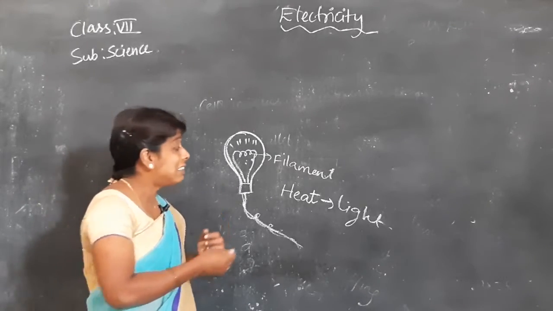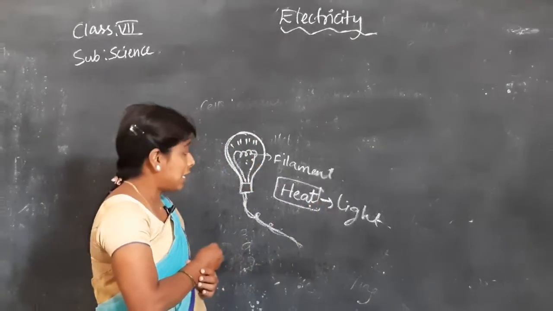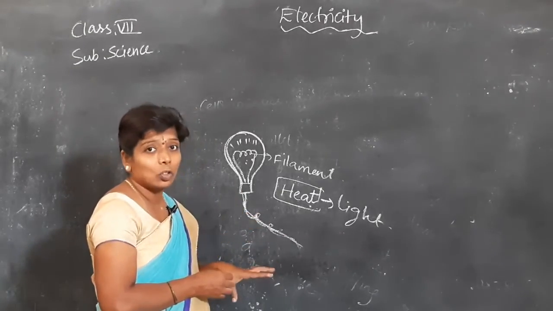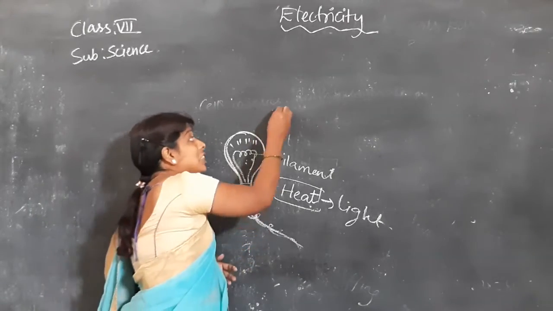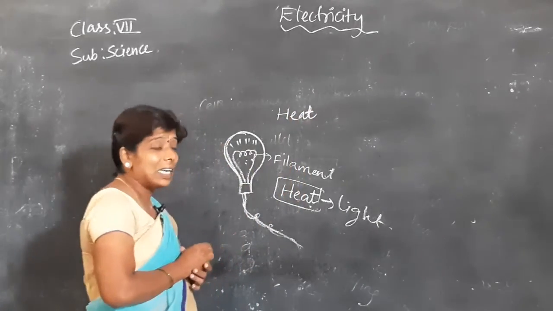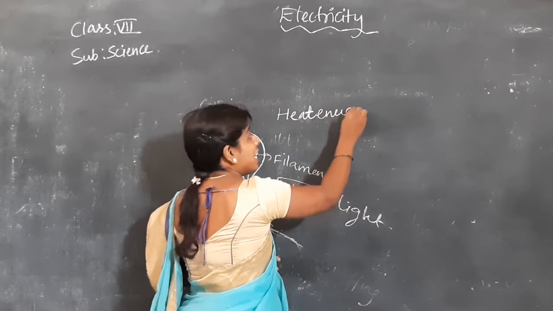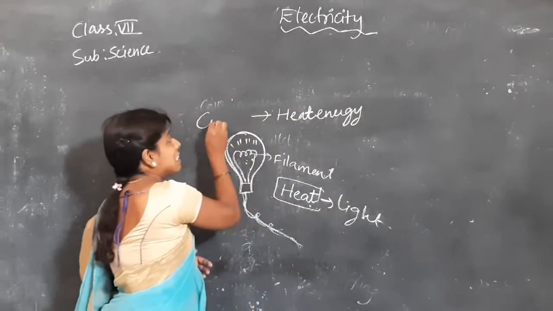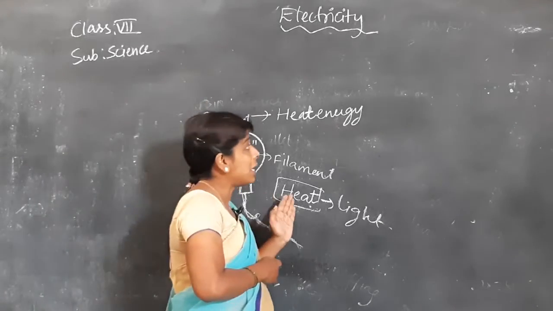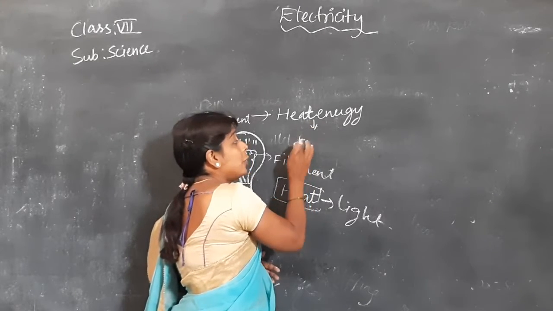And how was this heat developed? Because of this electricity. So this concept: when you are passing current, heat energy is developed. This heat energy, we are using for cooking. Do you know?